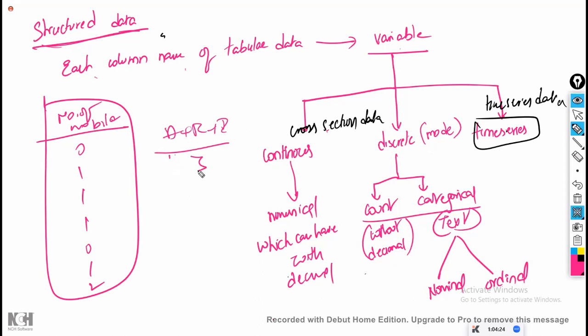Sir, can I apply the median? You can't even apply the median. First, if it is nominal data, how can you put them in order? For ordinal data, you can put them in order, and whatever is in the center position, we can identify. Generally, for example, let us take this one. Sir, for this, I want to calculate the median.